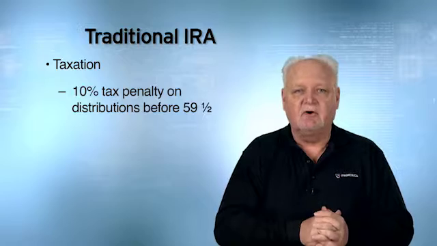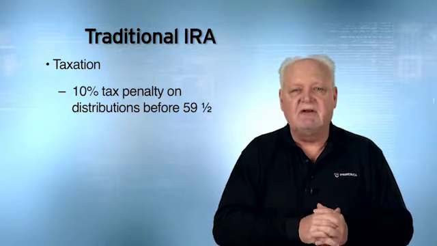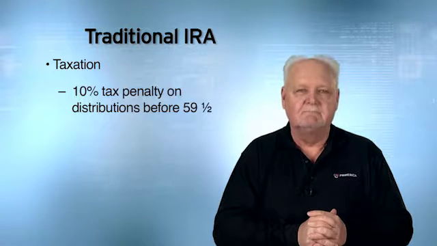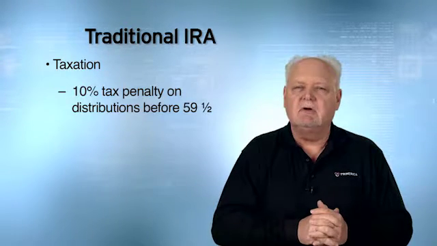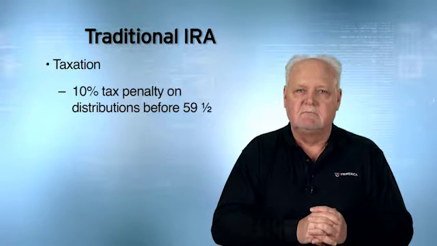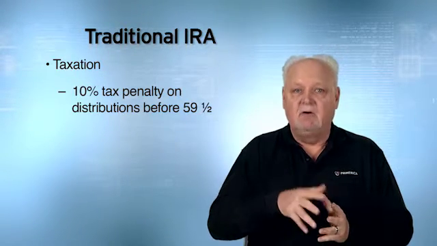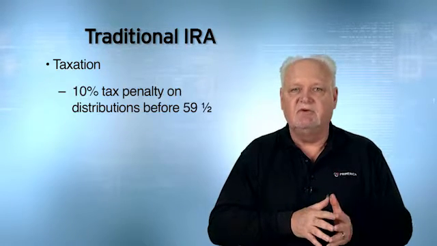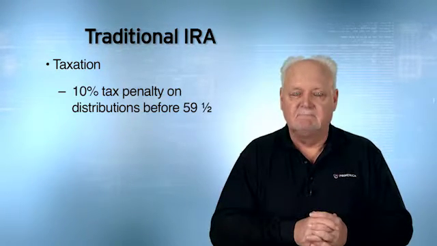Earnings grow tax deferred. You take money out before 59.5, only the earnings would be subject to the penalty. What if instead you made the contribution, you deducted it? You take money out. Now, both the contribution and the earnings would be subject to tax and penalty.